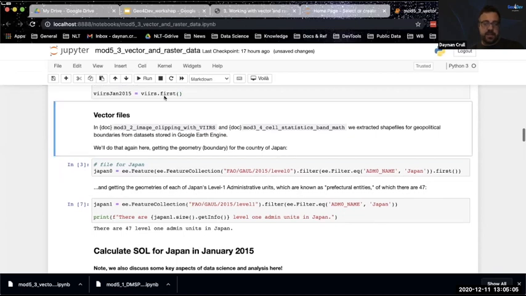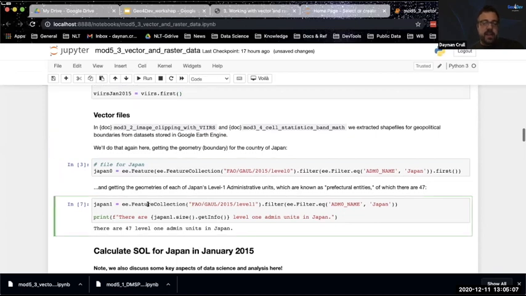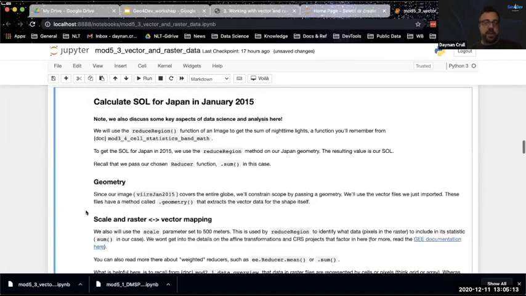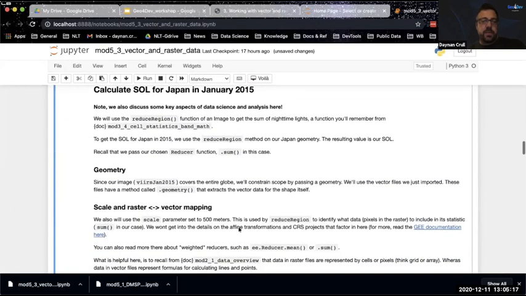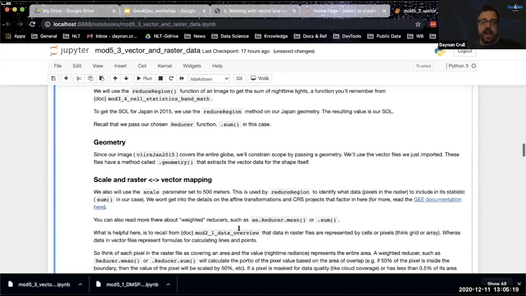Let me make sure I've executed this code. And then we're going to get the administrative level 1, which for Japan are called prefectural entities. It turns out there are 47 of them in the country. And so we're going to get zonal statistics for these. So the first thing we're going to do is get zonal statistics for Japan.